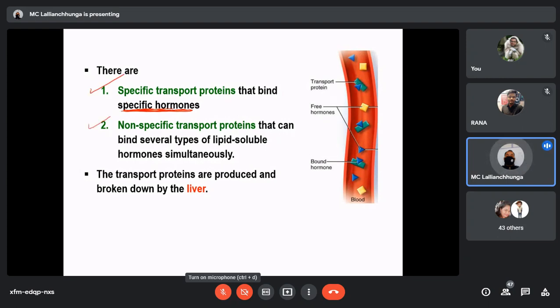The second one is non-specific transport proteins. They can bind several types of lipid-soluble hormones simultaneously. That means it is non-specific. This non-specific transport protein may bind to so many types of hormones, so that they can be carried to their target organ. The transport proteins are produced and broken down by the liver. We all know that plasma protein synthesis is there in the liver. So there are two types of carrier proteins or transport proteins, specific and non-specific.